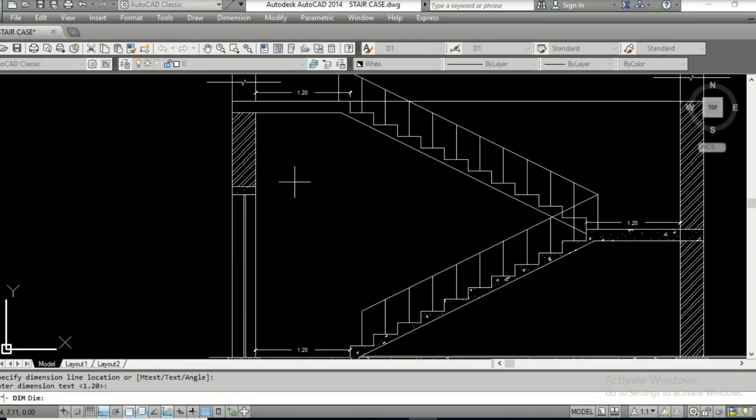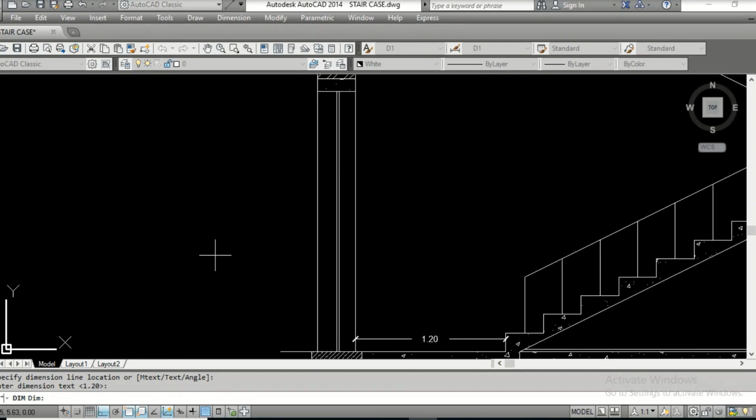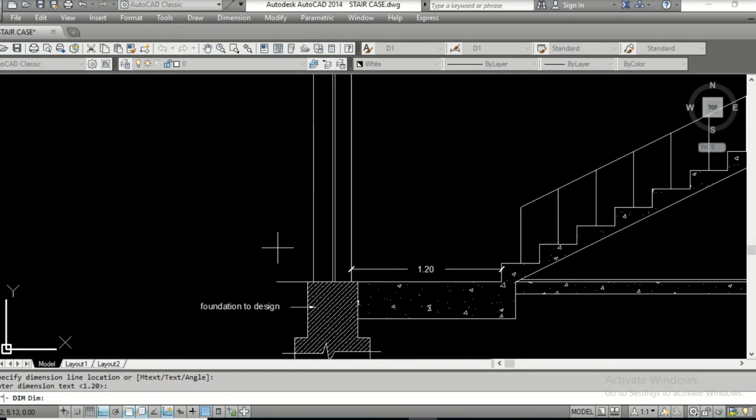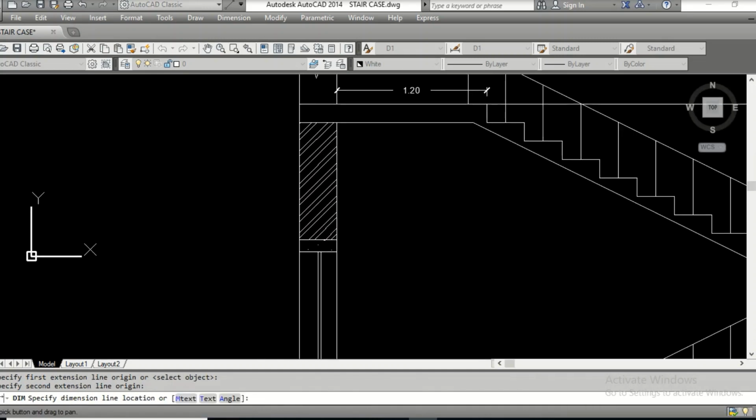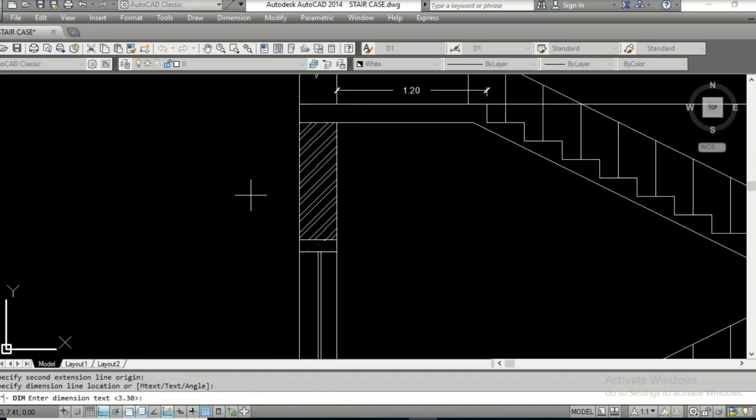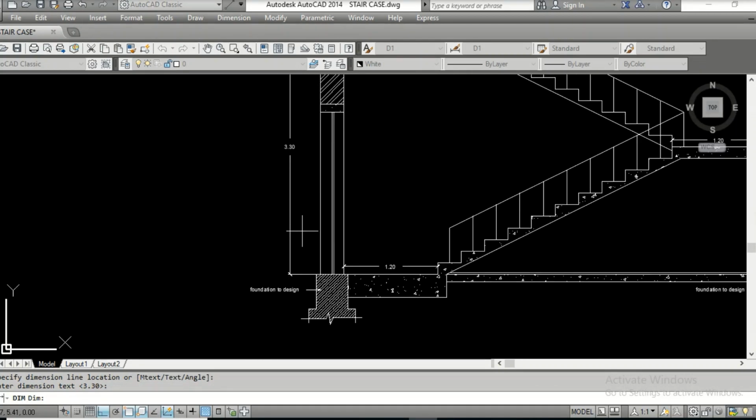The height of the building should be, let us see, 3.3 meters vertical. Okay, it is 3.3. The lintel height should be 2.1.